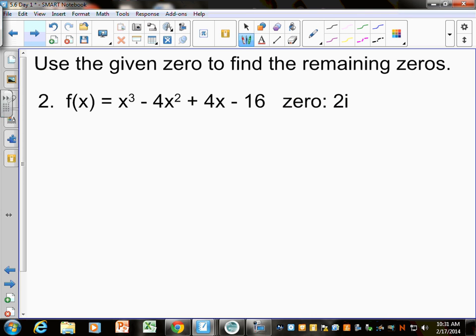Now what about this one? This one we're going to have a little bit more work to do. It says, use the given zero to find the remaining zeros.